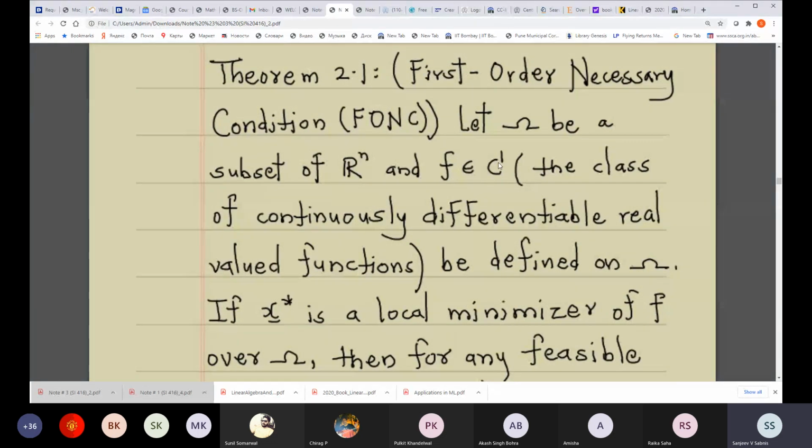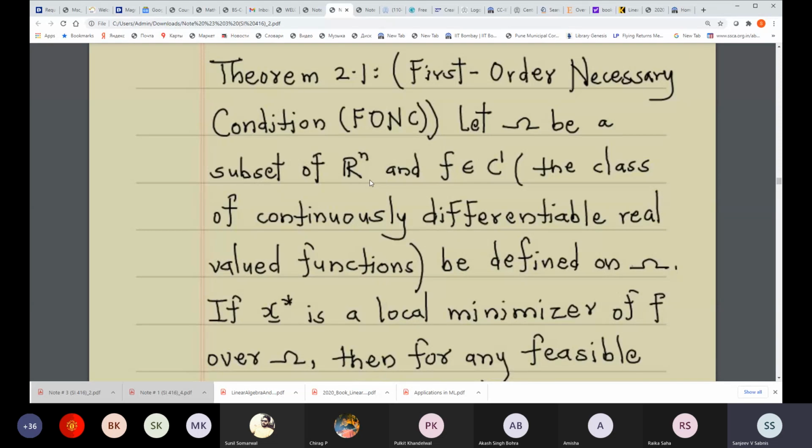And again, let me remind you, just as a matter of formality, what is meant by this is that the first derivatives, so this is a multivariable function of n variables.